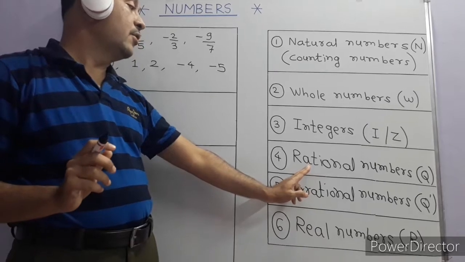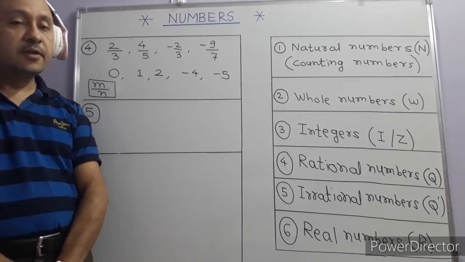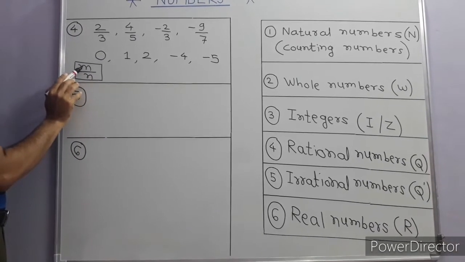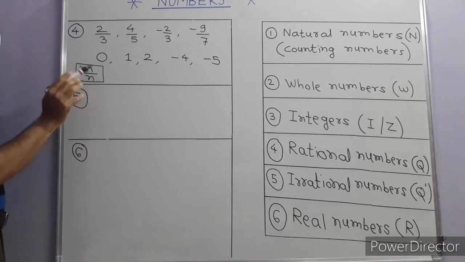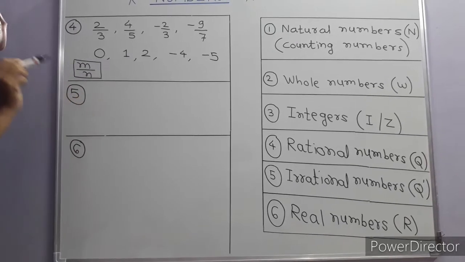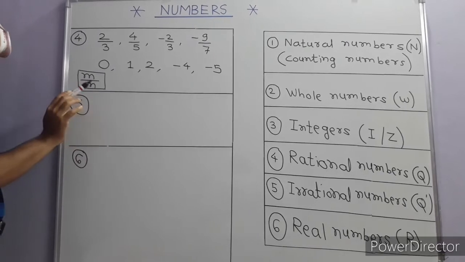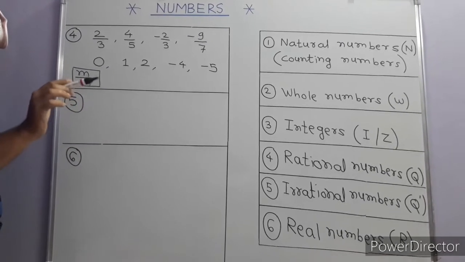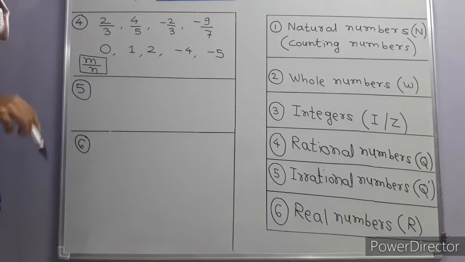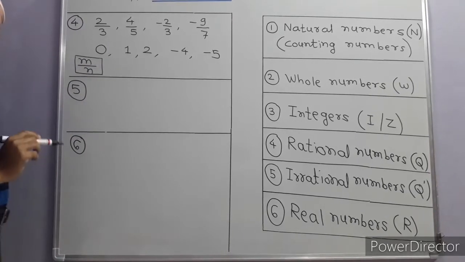Also, I would like to tell about rational numbers. If you take the decimal representation of rational numbers, that is, if you divide the number m by n by the long division method, then you will see that the decimal representation is either terminating type, meaning we get remainder 0, or recurring type, like 1.66666 and so on, meaning 1.6 bar or 1.6 dot. Such numbers are called rational numbers.